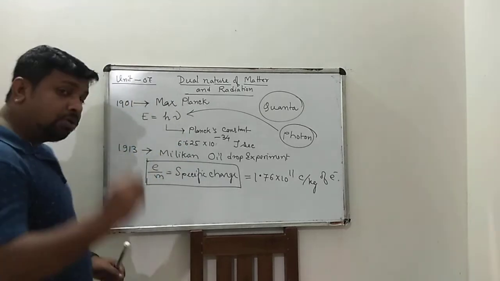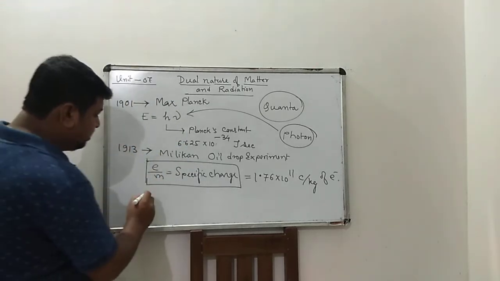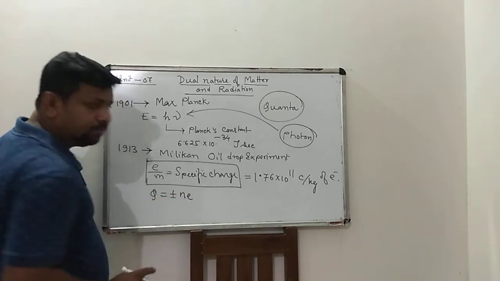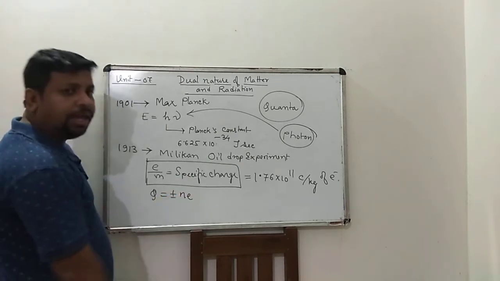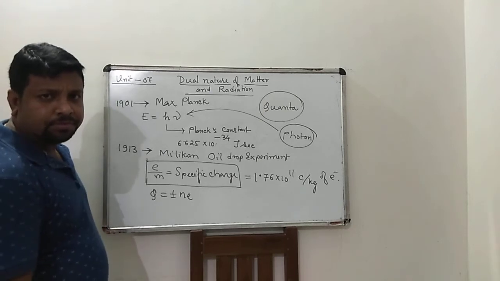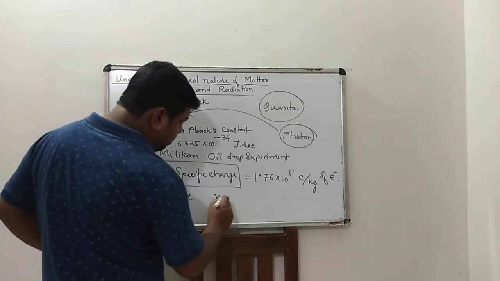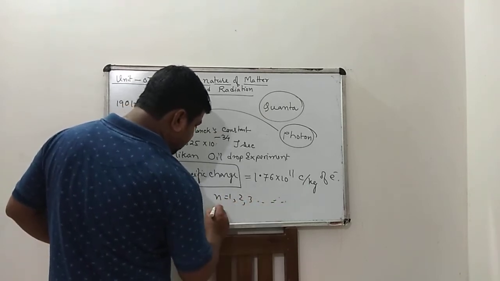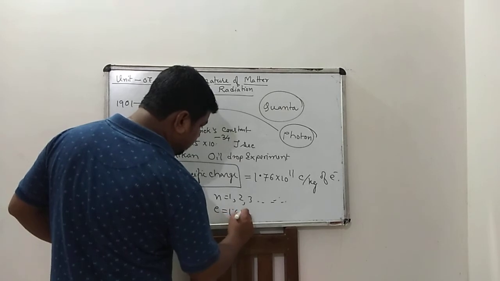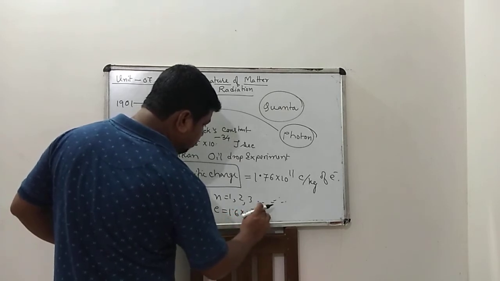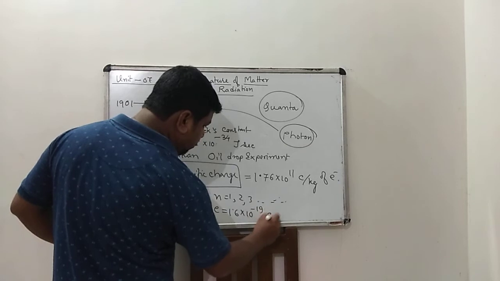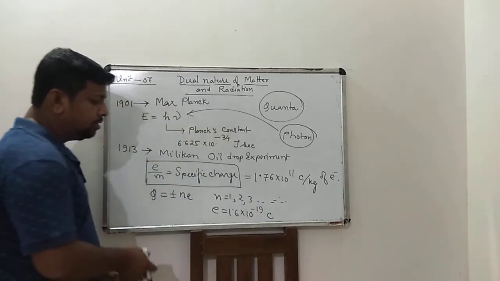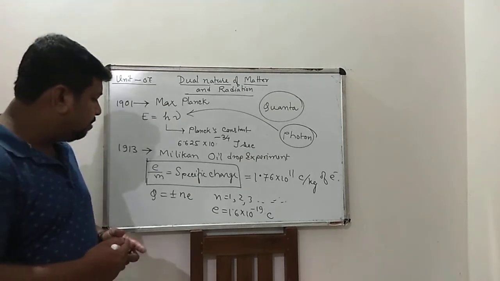That means the charge of a body Q is equal to plus or minus Ne, where N equals 1, 2, 3, and e is the charge of the electron, 1.6 into 10 to the power minus 19 coulomb.